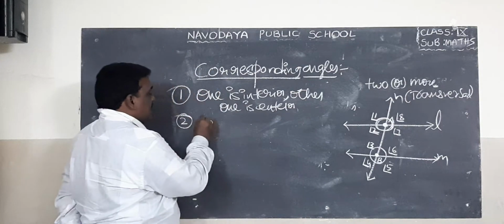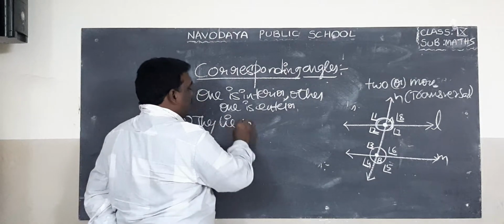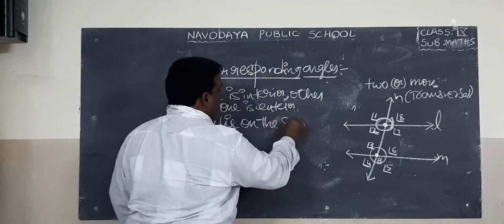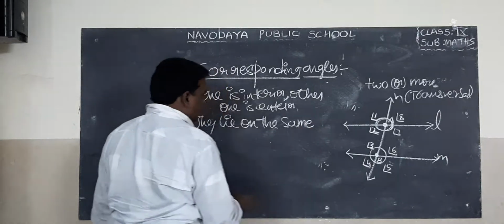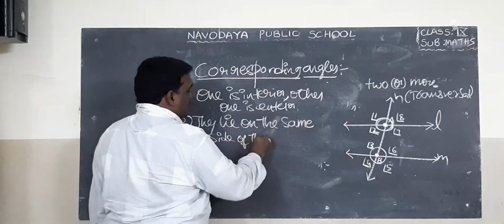Number 2. Second property, same side. They lie on the same side of the transversal.